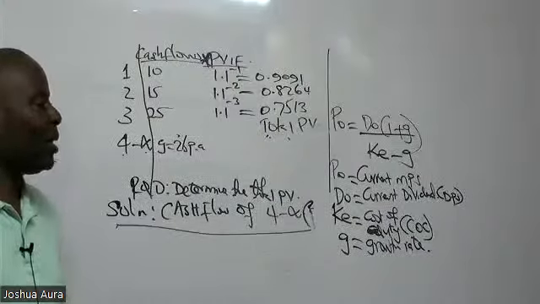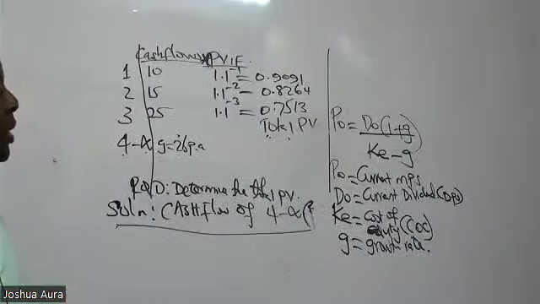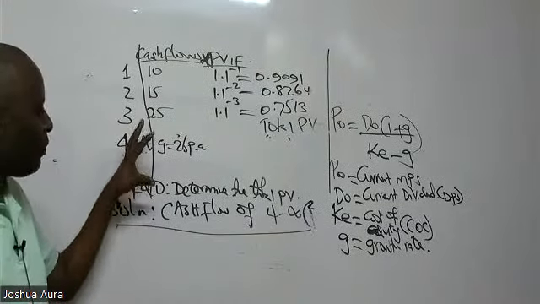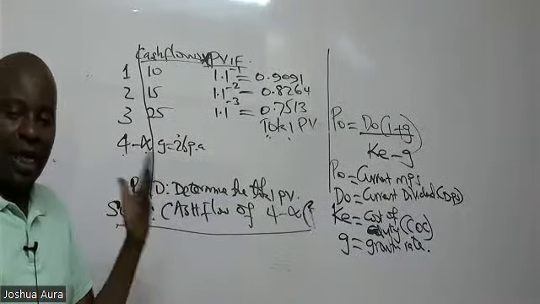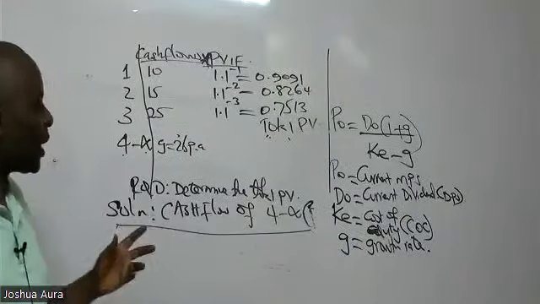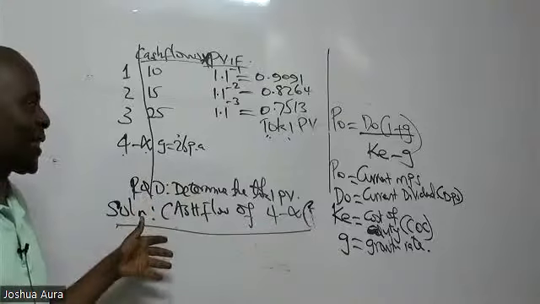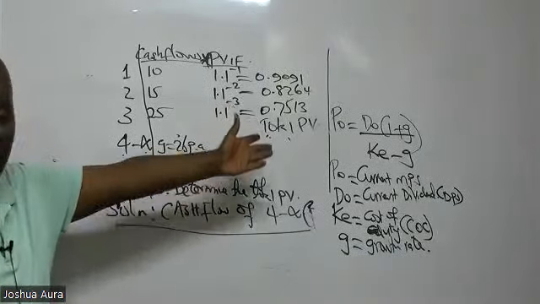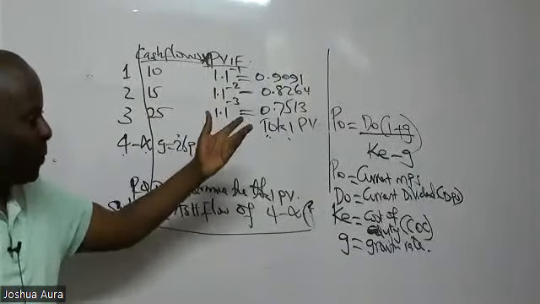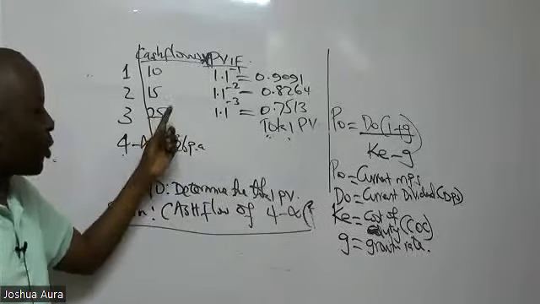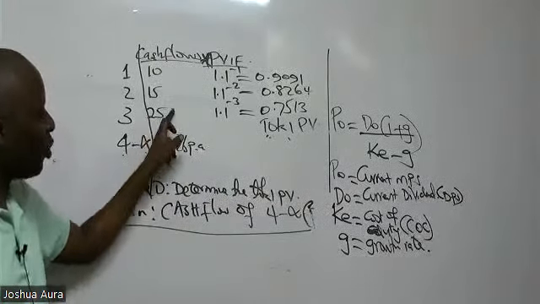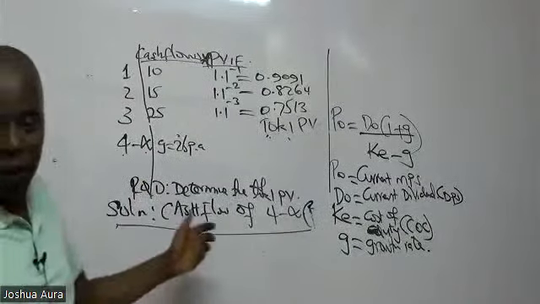Now, ladies and gentlemen, please listen to me very well. In this case here, we are evaluating an infinite cash flow. So basically, I would want to have here my PO. Then how do I treat this? Remember here, I don't have dividends. I'm only borrowing that formula for purpose of getting this cash flow here. So the most current cash flow is this 25. So I'm trying to plug in.